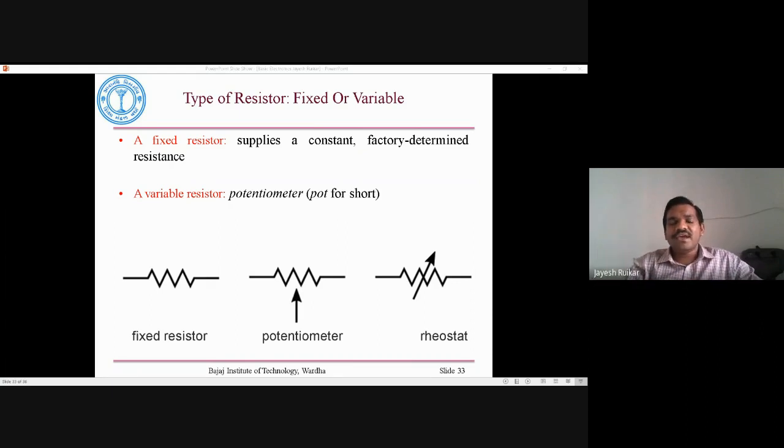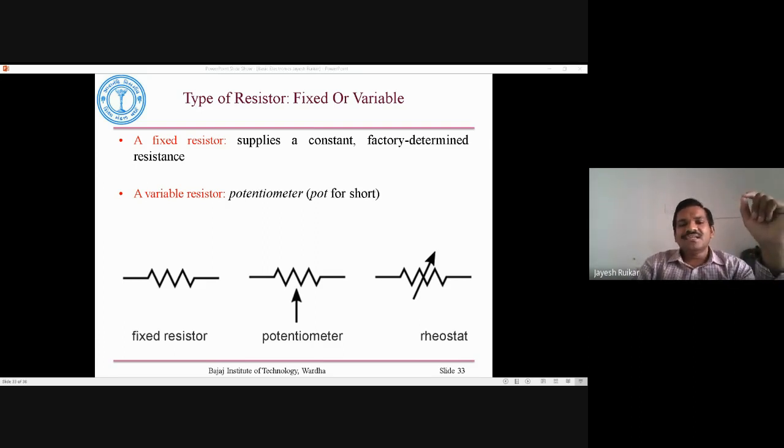For example, with a 100 kilo ohm variable resistor, we can adjust the resistance from 0 ohm to 100 kilo ohm. The final value depends upon what kind of variable resistor we take.